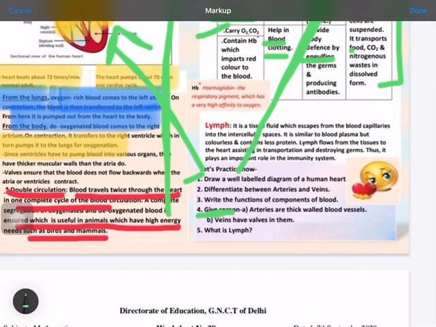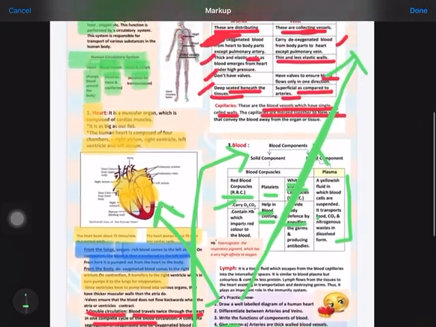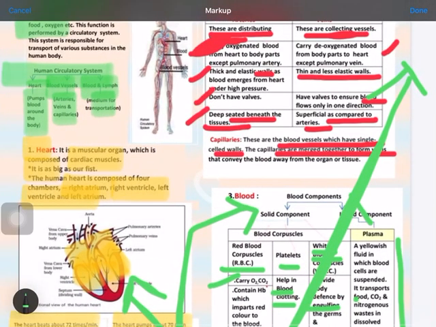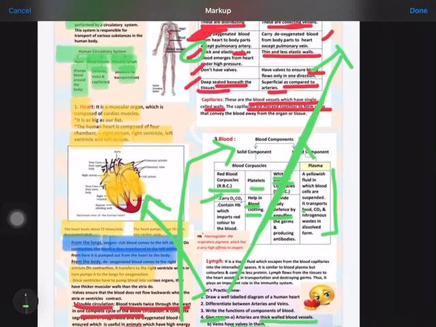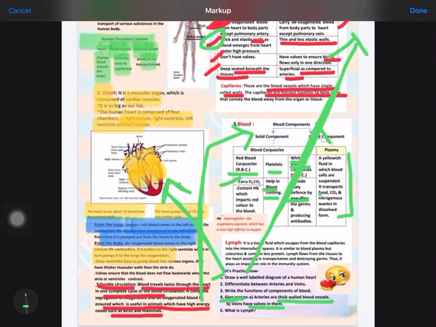Give reasons: arteries are thick blood vessels, and veins have valves. Why are arteries thick blood vessels? As I told you, because the heart is pumping blood at high pressure. So to protect the arteries from bursting, they are thick walled. Veins have valves to ensure the flow in one direction, or you can write the second point, to prevent the backflow of deoxygenated blood into the cells. That's why they have the valves. And what is lymph? It is a tissue fluid which escapes from the blood capillaries into the intercellular fluid.